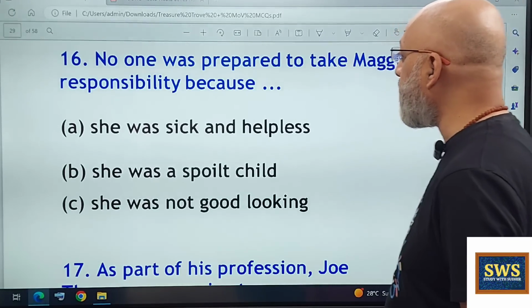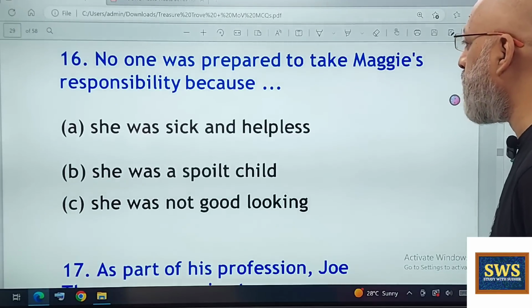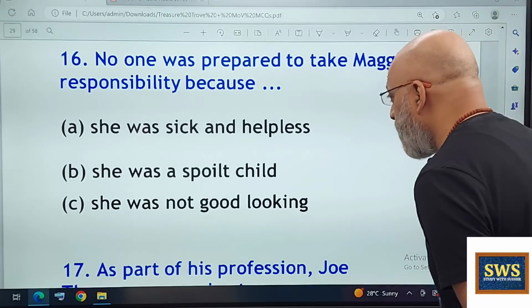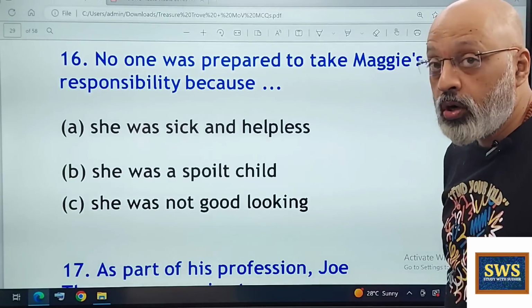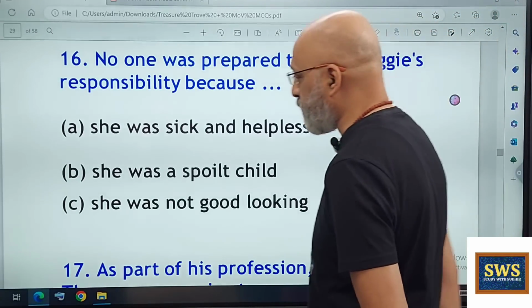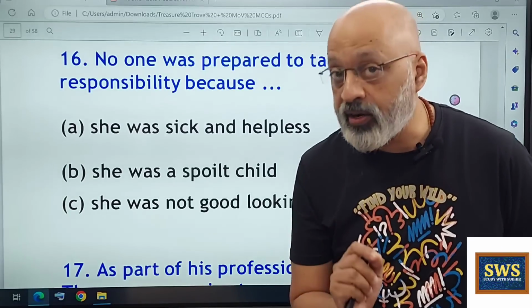Read. No one was prepared to take Maggie's responsibility because she was sick and helpless. She was a spoilt child. She was not good looking. Now, listen to this carefully. One of the neighbors actually uses the word brat for her.